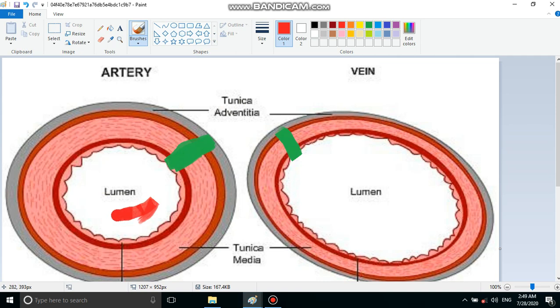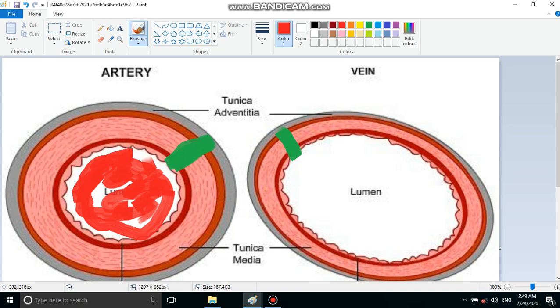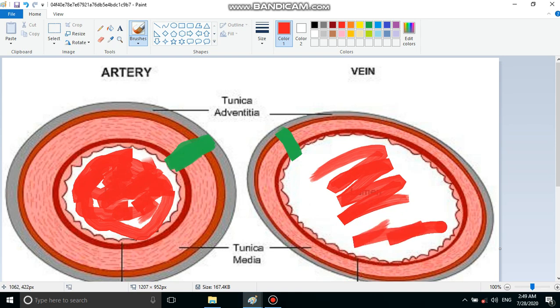This empty space is called lumen. So lumen is the empty space enclosed within the wall, and through this lumen only blood flows. Here this all is lumen, and in this case this is also lumen.